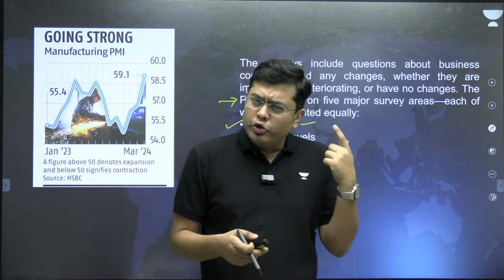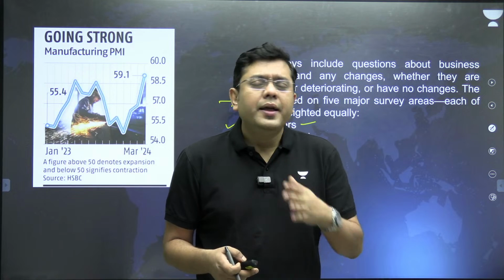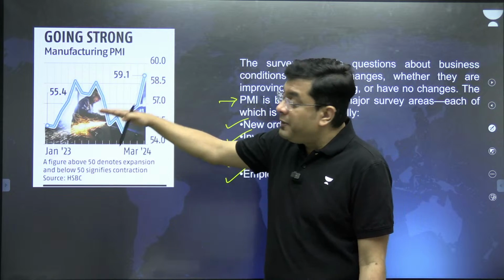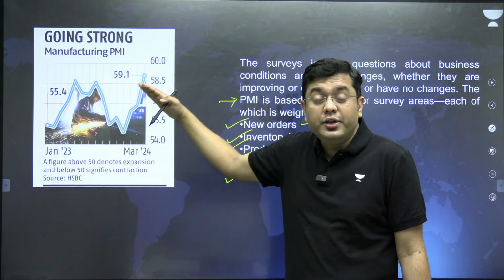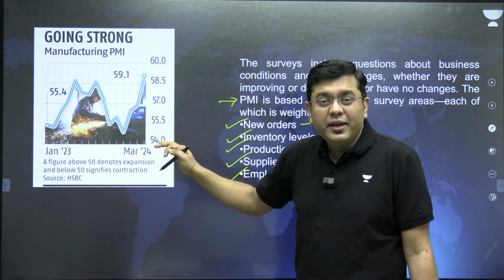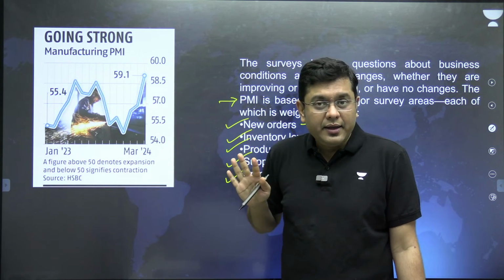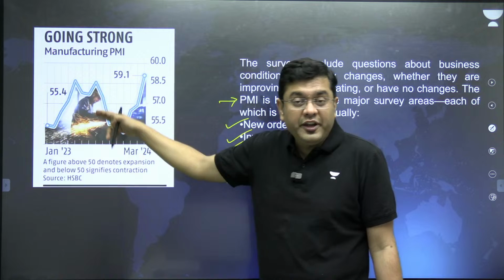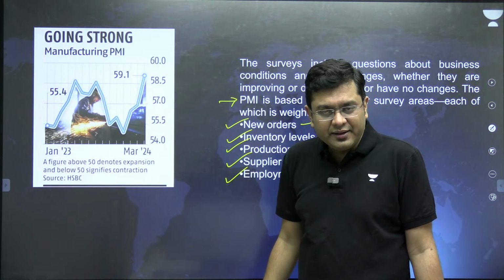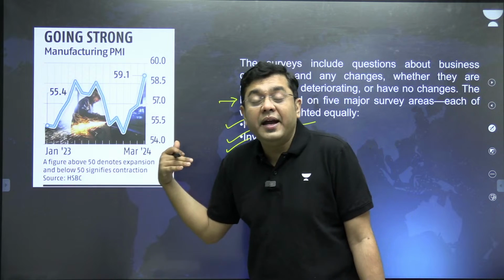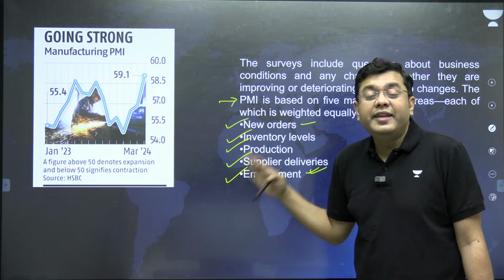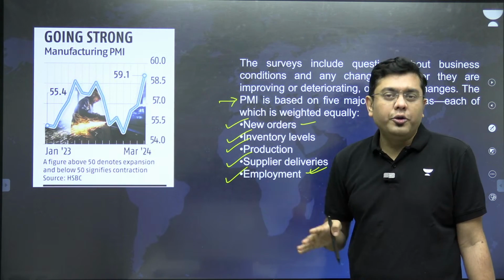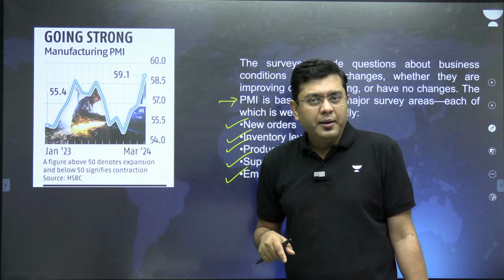Now, for your examination, do you need to learn this data 59.1? Absolutely not. You need to have an idea about the trend. So the PMI has indicated an expansion since January 2023. The statement is correct or incorrect? That kind of question. So here the statement is correct because PMI has always been more than 50 in this case. Okay. Now that PMI is based upon which particular set of queries or which particular areas, that becomes relevant for your prelims. These are the things that you have to extract for prelims.